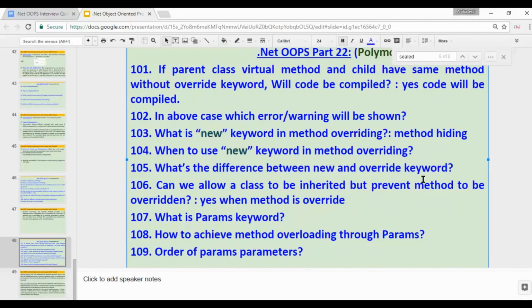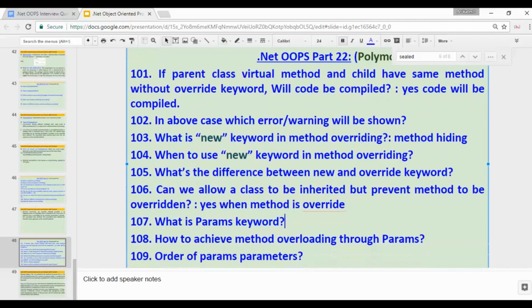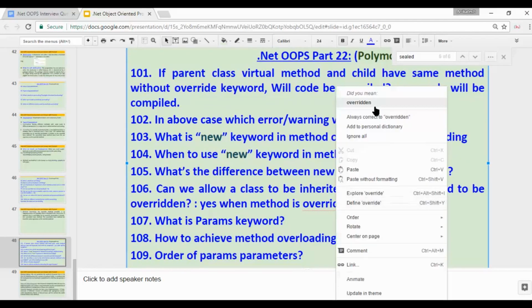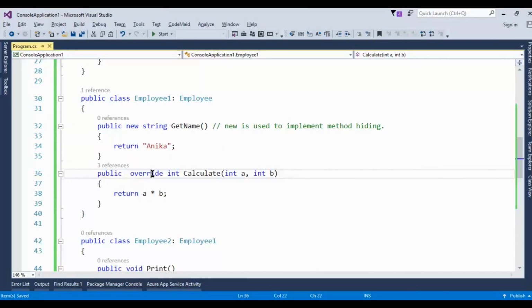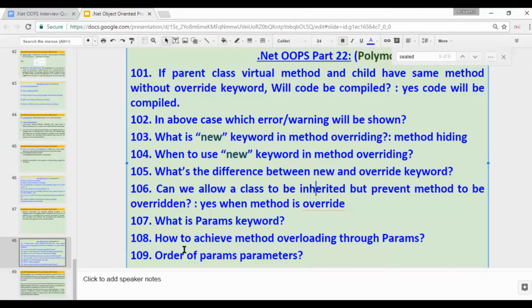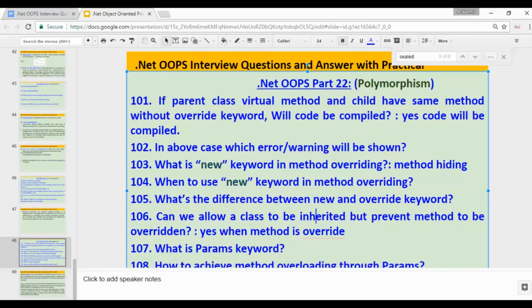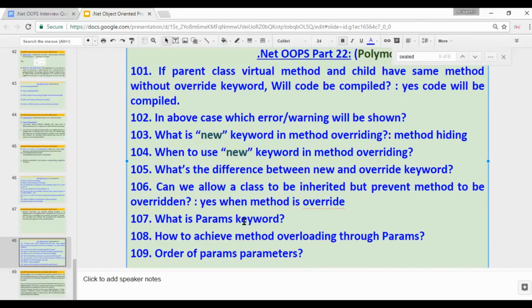Okay, now since I am explaining polymorphism, what is the params keyword? I'll explain this topic as well, because through params we can achieve method overloading.